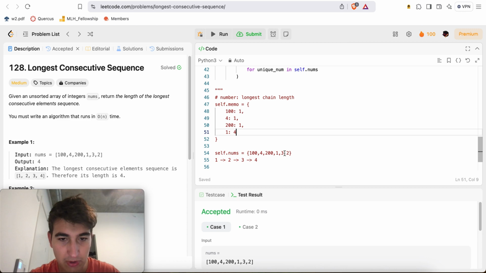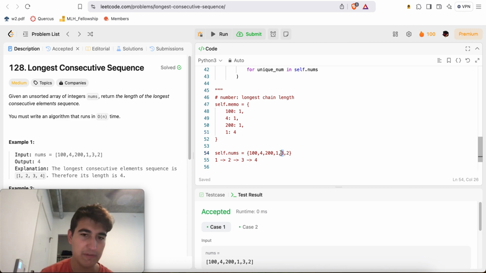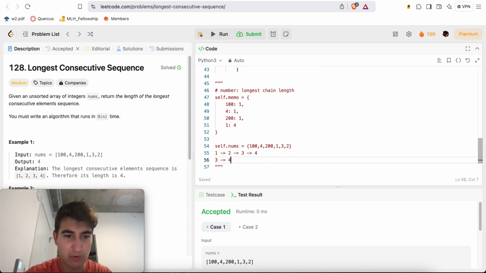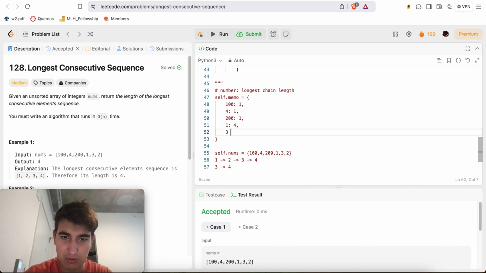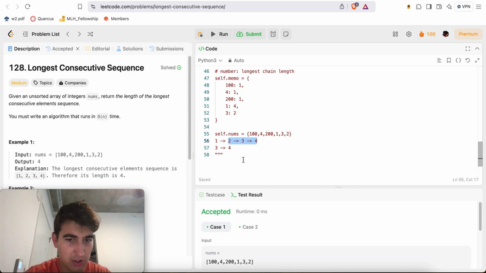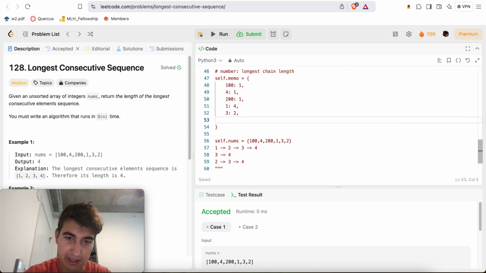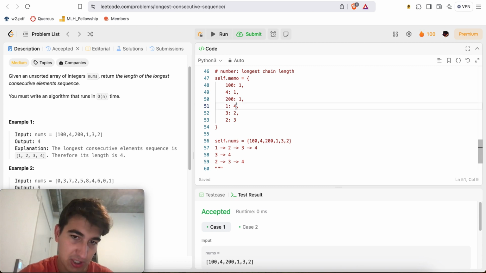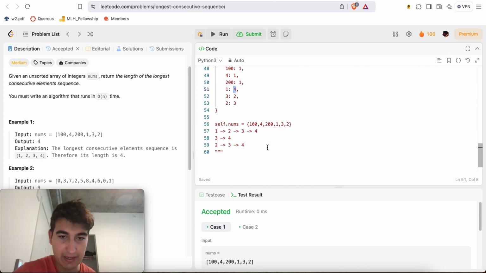What you'll notice is that for 3, we've in fact already computed the longest chain starting from 3. So it would be really uncool to have to recompute this and then be like, oh, 3 maps to 2. And then for 2, we've also already computed the length from 2, and so on up to 4. So this is length 3. And then the maximum one out of these is 1. So we return 1, 4 essentially, because that is the maximum length that we've gotten so far.